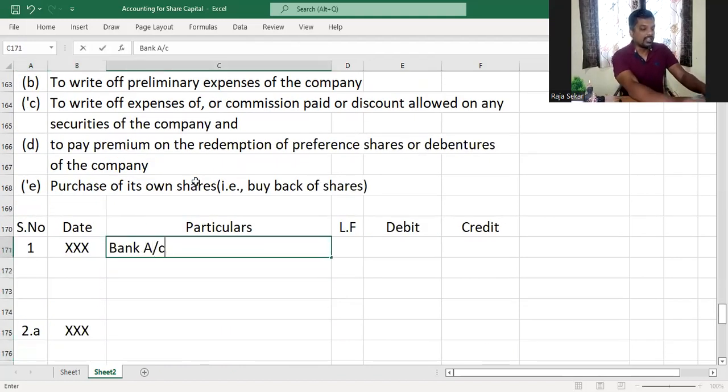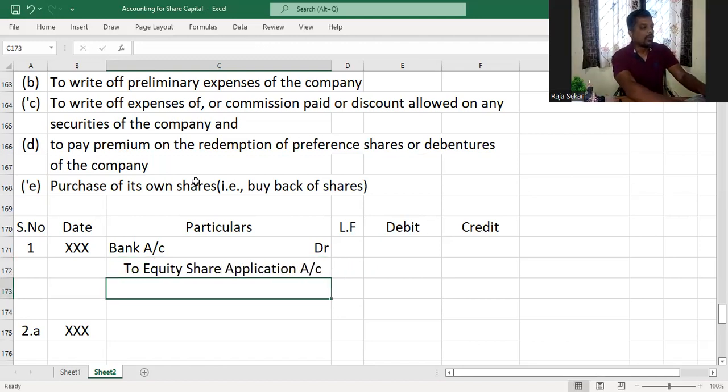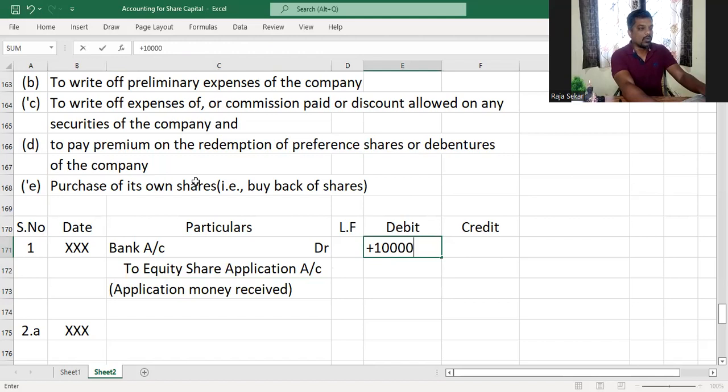The first journal entry, as you all already know very well through the previous videos that we have taught, is bank account debit to equity share application account, not equity share capital, it's equity share application account. And the amount would be number of applications received into application money per share. Application money received, and that will be, my dear children, 1 lakh, the number of applications received, into 25 rupees application money. Okay.